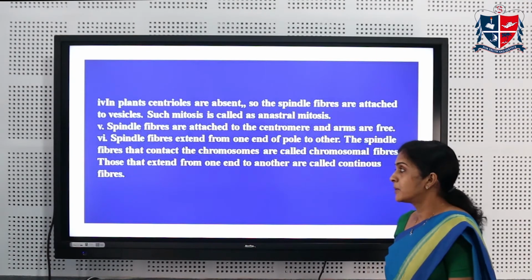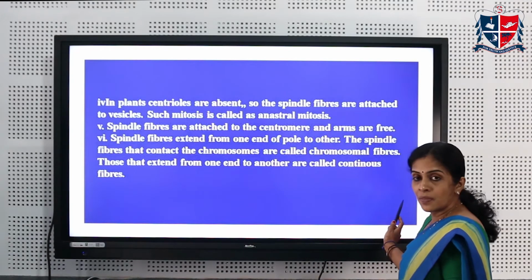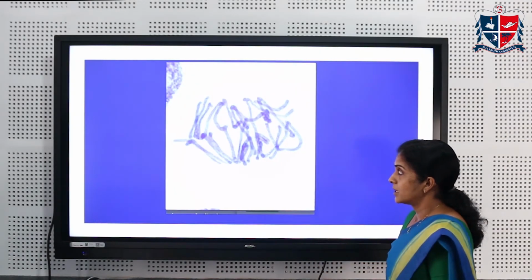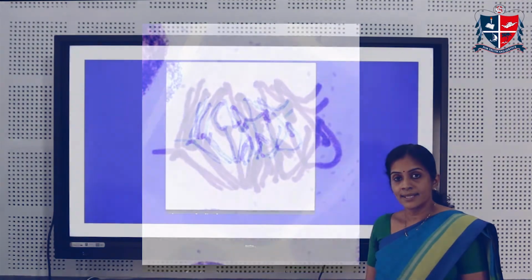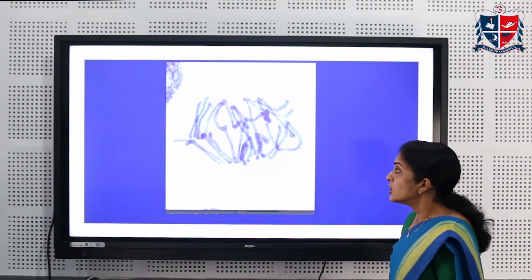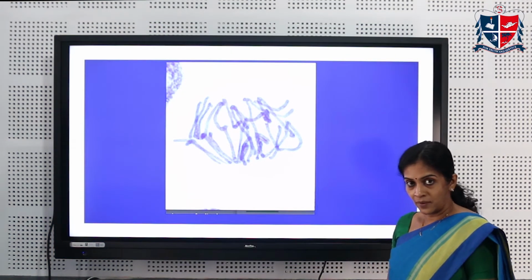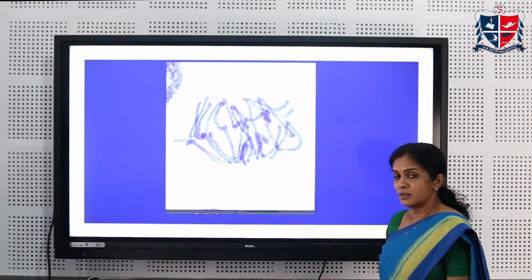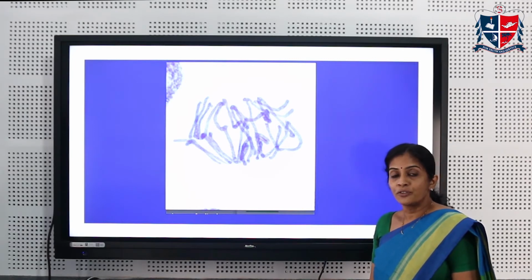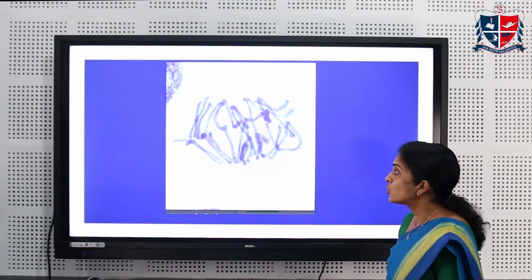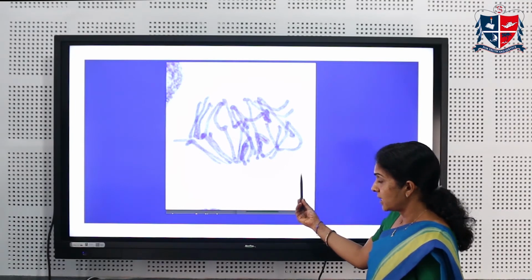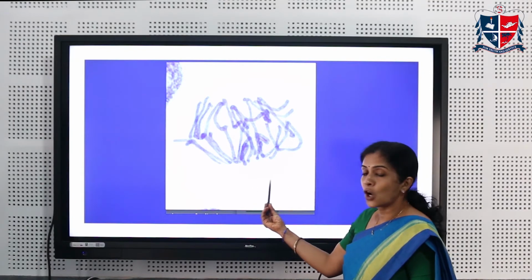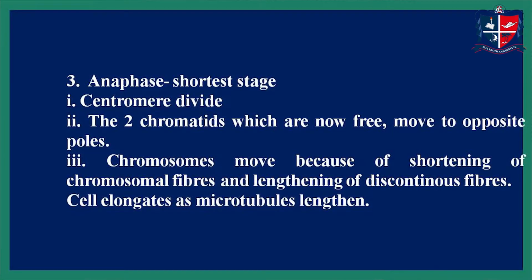There are two types of spindle fibers. They are continuous spindle fibers and discontinuous spindle fibers. The continuous spindle fibers extend from one pole to the other pole, whereas the discontinuous spindle fibers extend from one pole to the centromere. Here you can see during metaphase, the chromosomes are arranged on the equatorial plate.